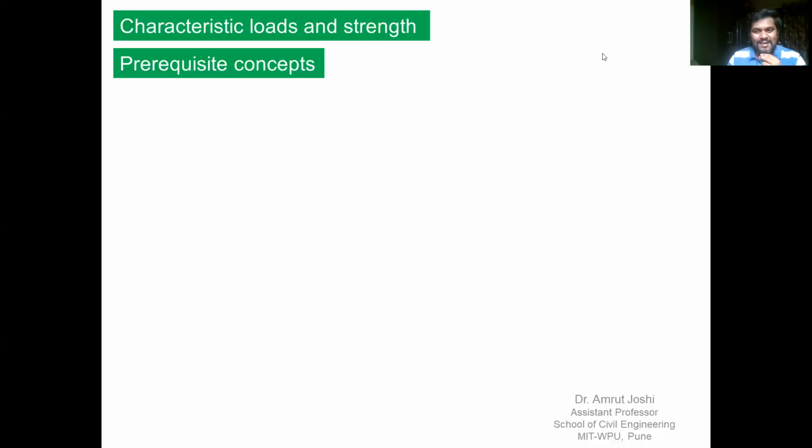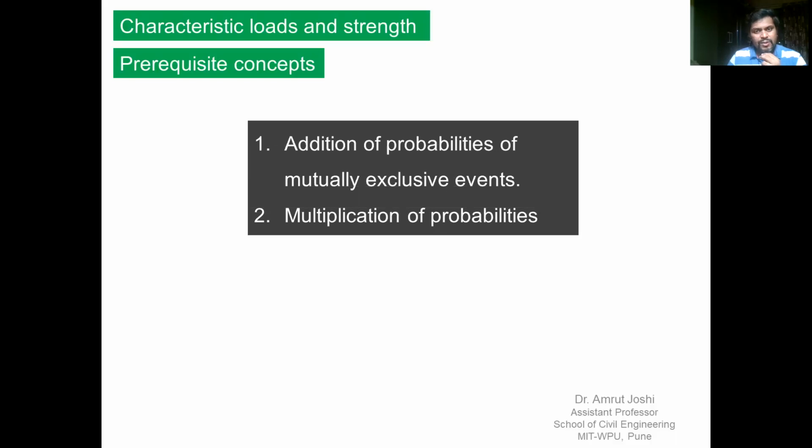Hello viewers. Today we are going to discuss characteristic load and characteristic strength pertaining to limit state design of reinforced concrete structures. To understand these terms, there are certain prerequisite concepts and those concepts are listed here. Those concepts are addition of probabilities of mutually exclusive events and multiplication of probabilities. So with these prerequisites in place, let us proceed